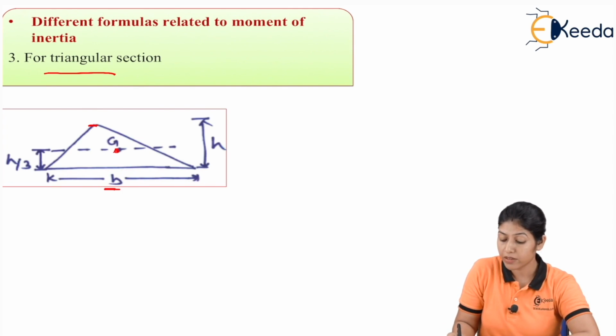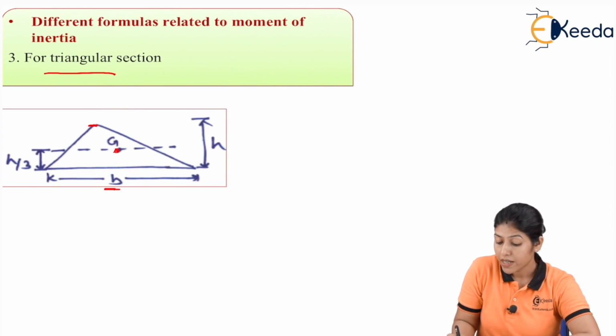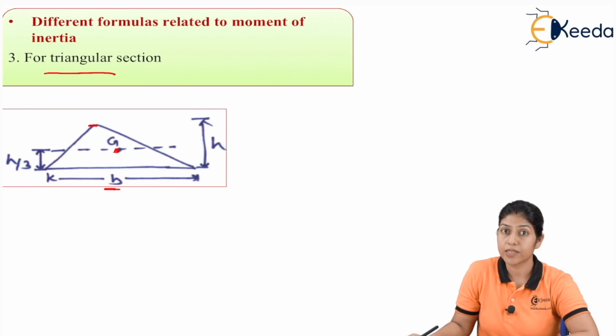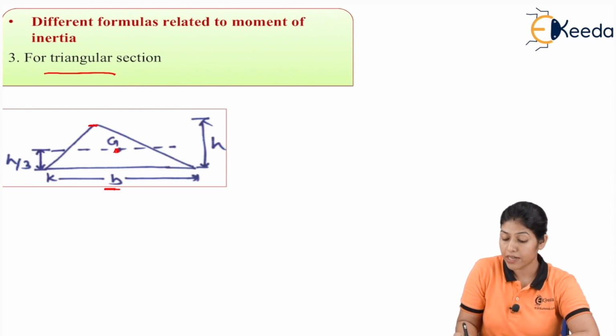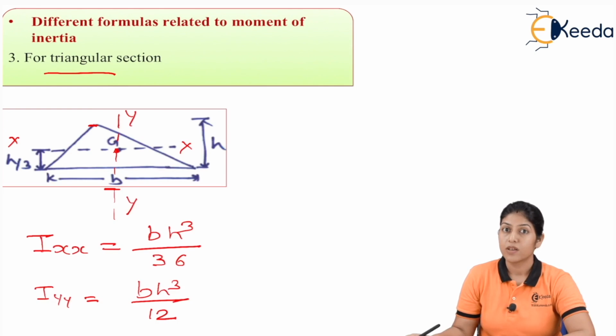This h by 3 represents the position of the centroid, the point where the medians intersect each other, and it is always at h by 3 from the base. If we want to find the moment of inertia about the x-x axis and the y-y axis, Ixx will be b h cube by 36 and Iyy is b h cube by 12.